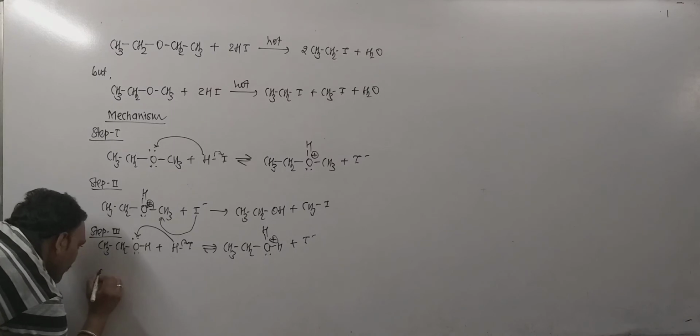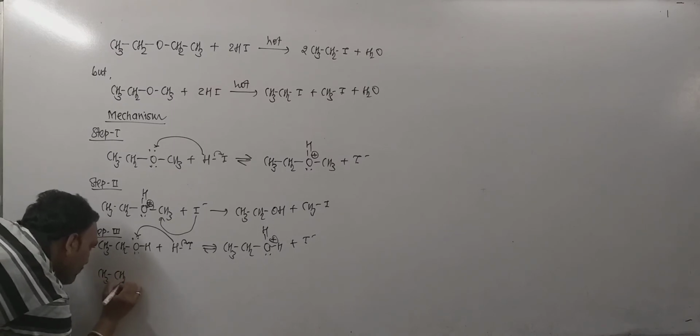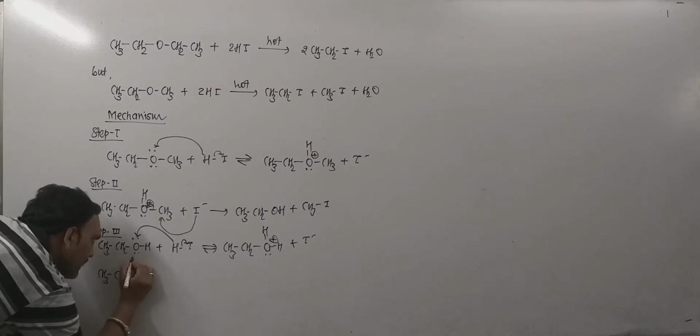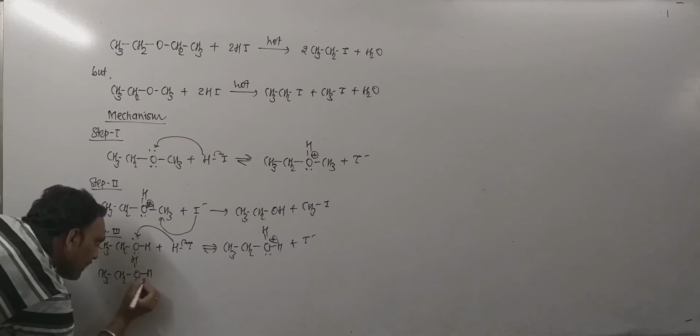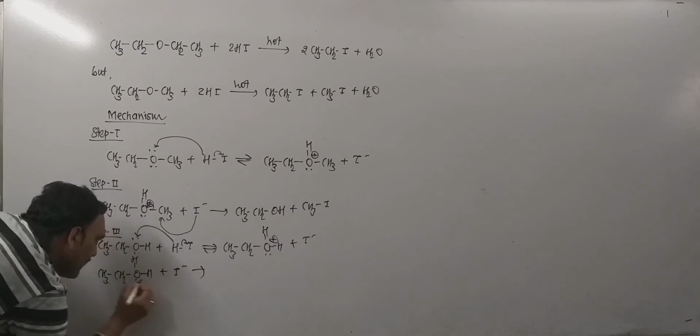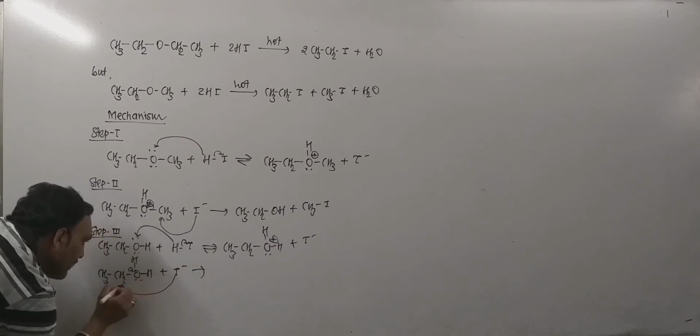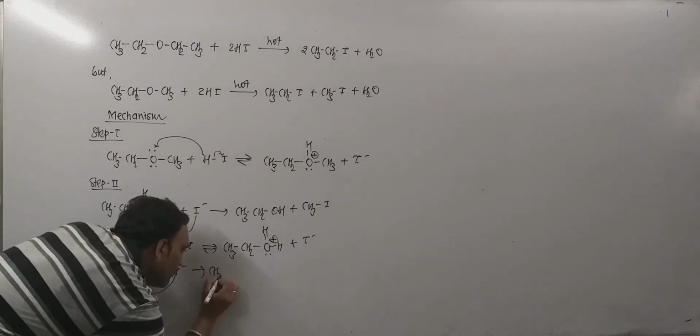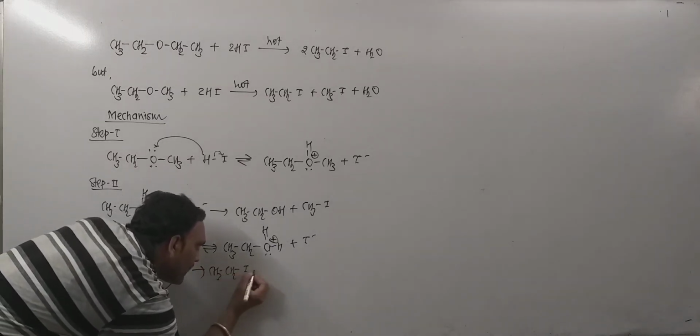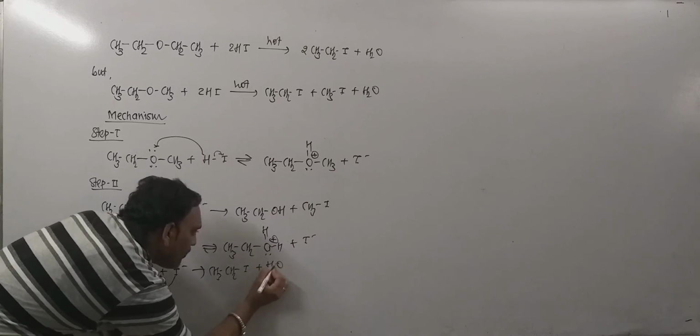And in the very next step, what happens? The protonated alcohol gets attacked by the halide ion, and right here we receive ethyl iodide with the departure of water.